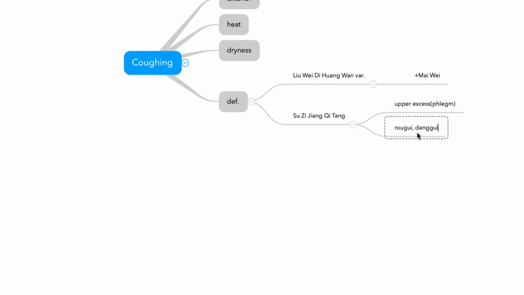So they tonify weakness in the leg. So questions commonly give you weak knee and low back with rogui and dangui. There's suji jiangji-tang. This formula treats upper excess and lower deficiency.